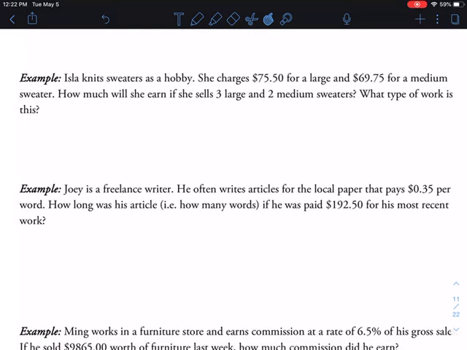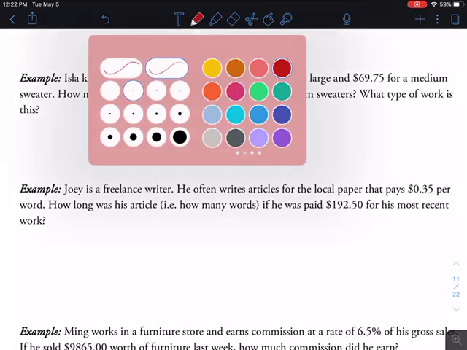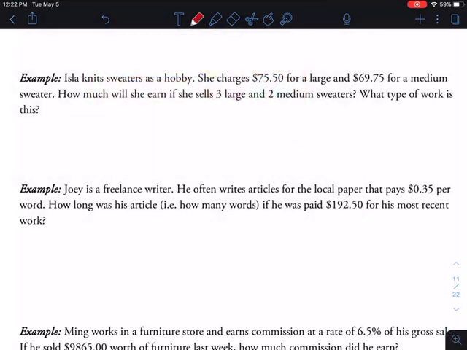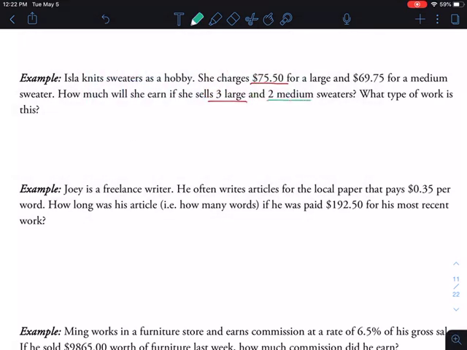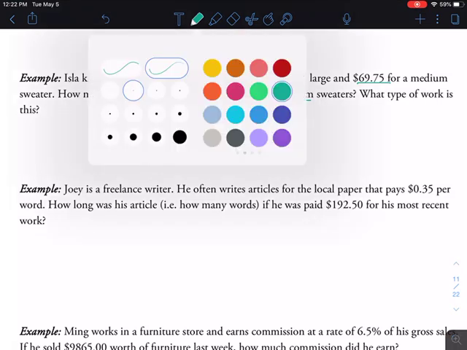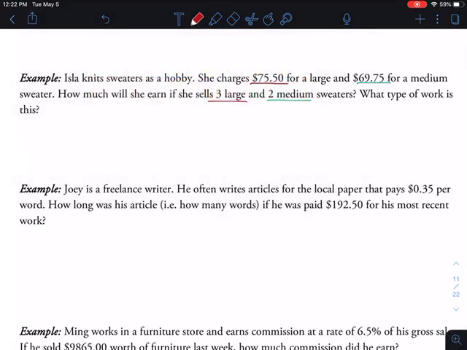Isla knits sweaters as a hobby. She charges $75.50 for a large and $69.75 for a medium. How much will she earn if she sells 3 large? Okay, so that's how much the large cost is, $75.50, and 2 medium. Okay, so I'm just color coding the cost that goes with the number of sweaters so that it's easy for us to keep track of how much of each. Okay, so let's start with the large there. Okay, so she's selling 3 of the $75.50 sweaters, right? Because she's selling 3 larges.